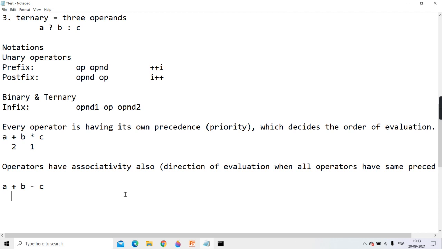Yes guys, as both are having the same precedence, then what is to be considered? Plus and minus, precedence is same. So what is to be considered? The associativity, that is the direction. So in this case it will take left to right. In some cases it is right to left, in some cases it is left to right. So in this case it is left to right.